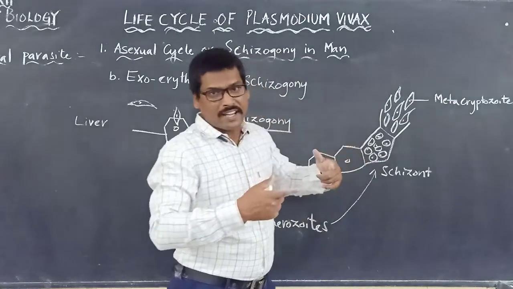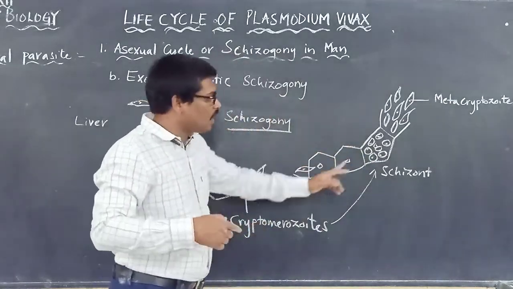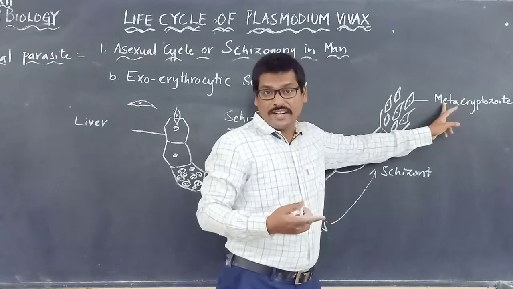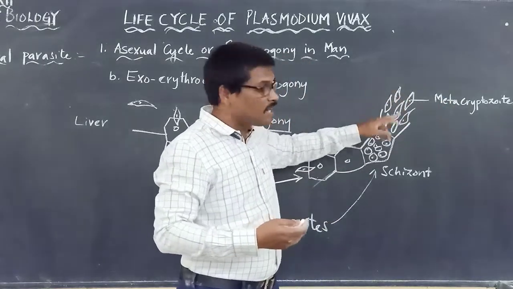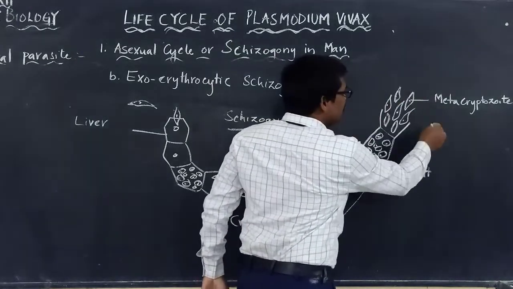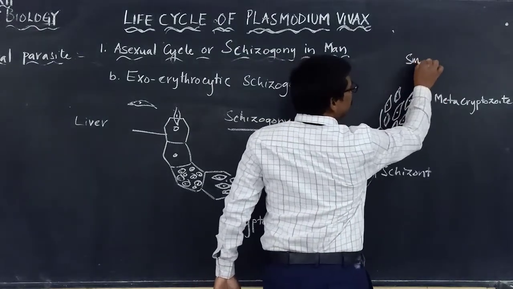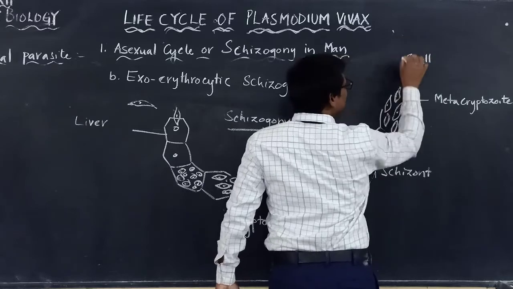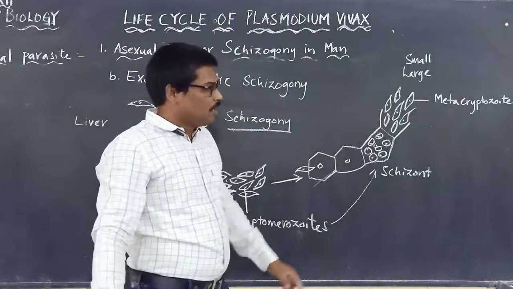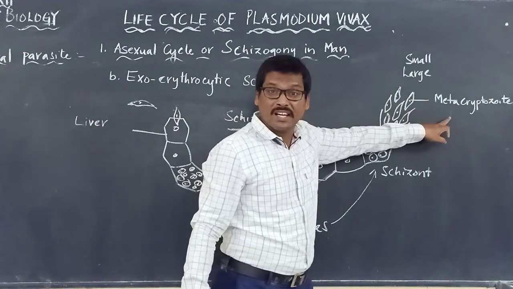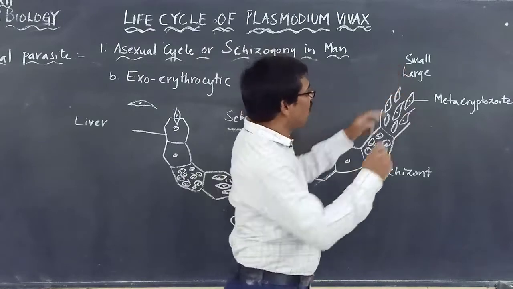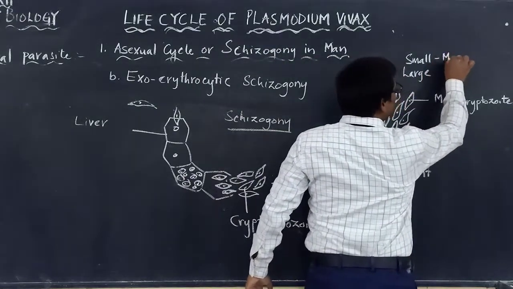They form the schizont and develop into metacryptozoites. This is the second cycle. They completed the first generation and now the second generation, metacryptozoites. Some of these metacryptozoites will be small and some will be large in size. What are small and what are large? Metacryptozoites.